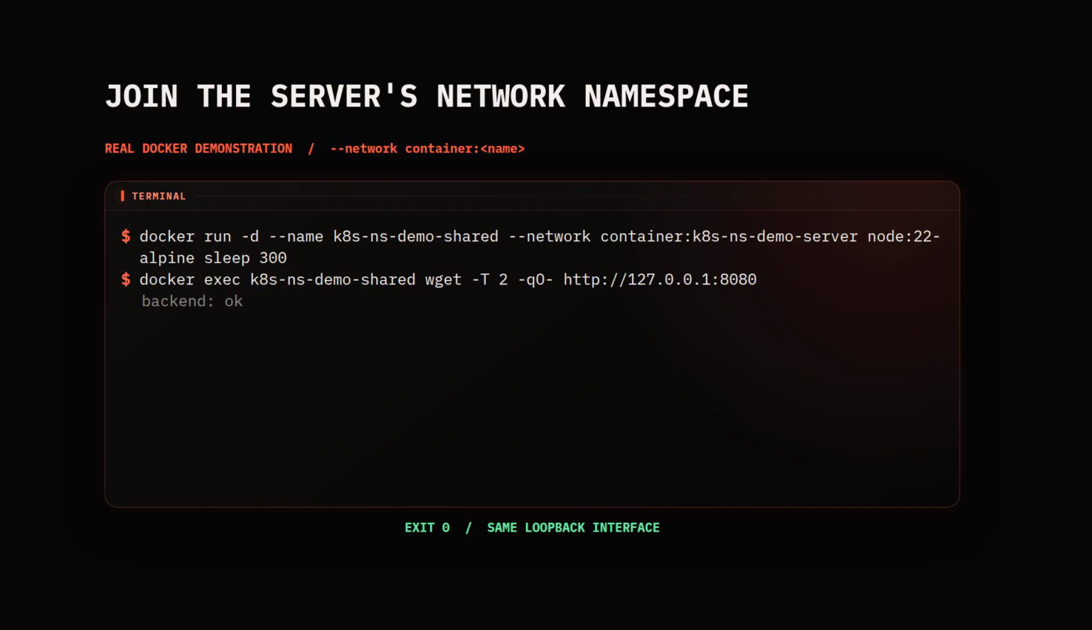Docker exposes the underlying primitive directly. The second container can join the server container's network stack with network mode container. Nothing Kubernetes specific is involved. Once the client joins the namespace, the identical request to 127.0.0.1 port 8080 reaches the server and returns successfully.